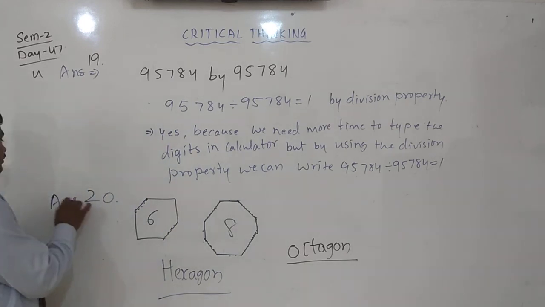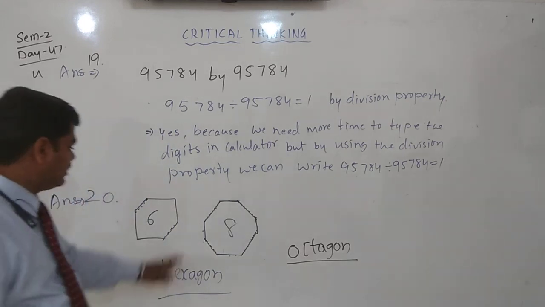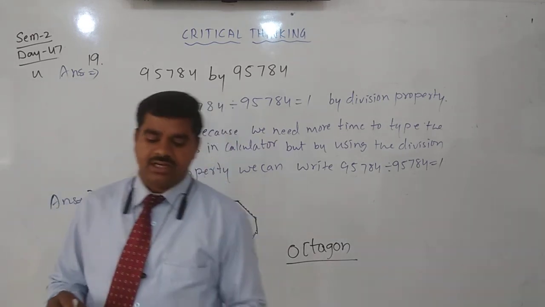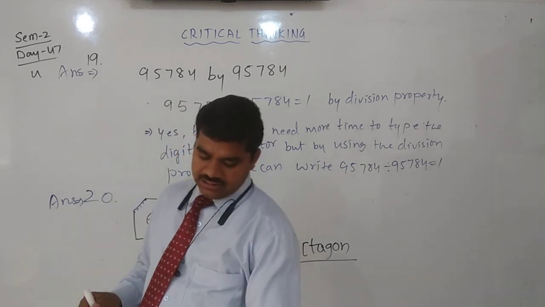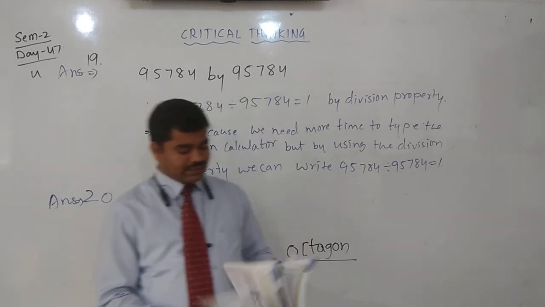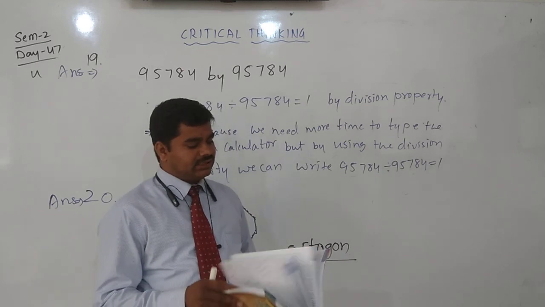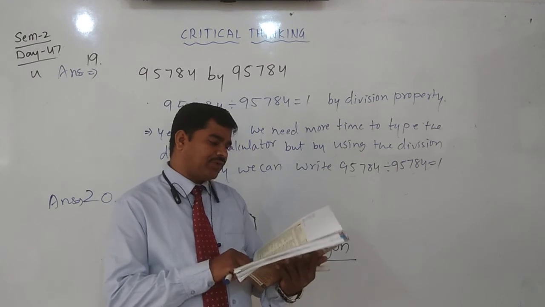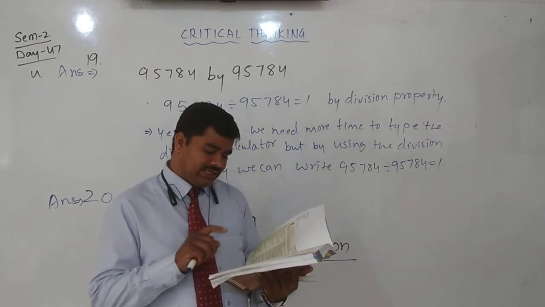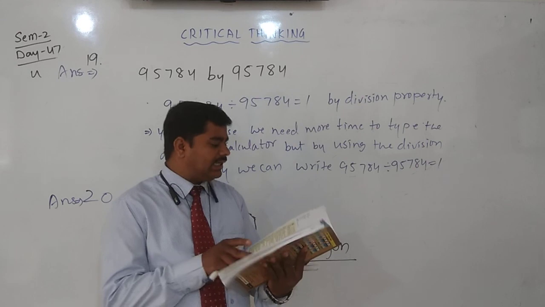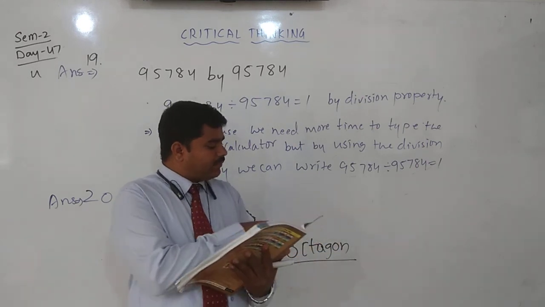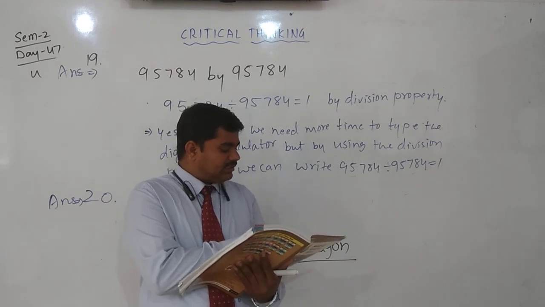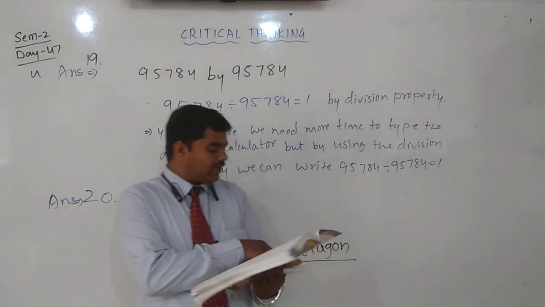Write the question from textbook page number 161. Take the answer from your board. With this, we finish our lesson critical thinking and we completed the syllabus of second semester, from fractions to critical thinking. Fractions, decimals, money, metric measurements, geometry, time, data representation, critical thinking. These all we completed.